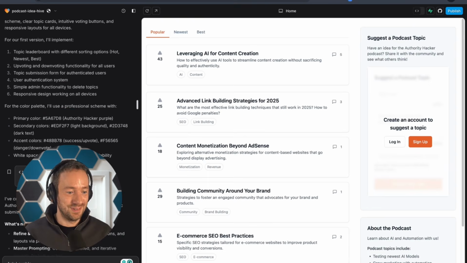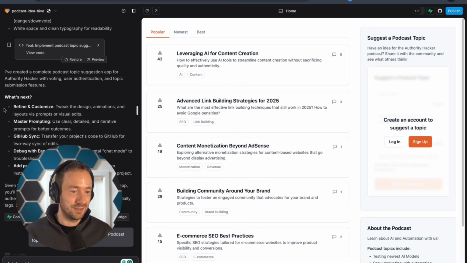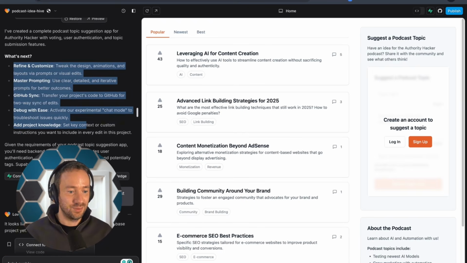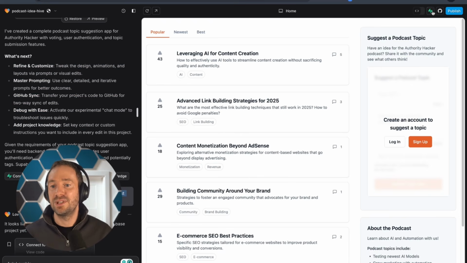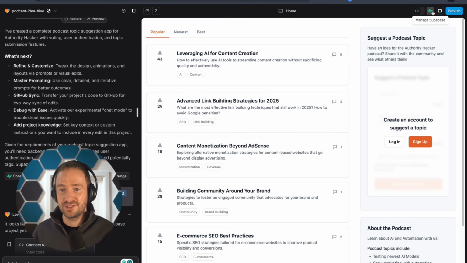Very, very good tool. And after that, it's like, oh, what's next? And you kind of chat away with it. So I said, connect it to Supabase. You can see you have this button here. You could basically log on there. You make a free account on Supabase, you connect your API, etc. And that just gives you a database, basically.